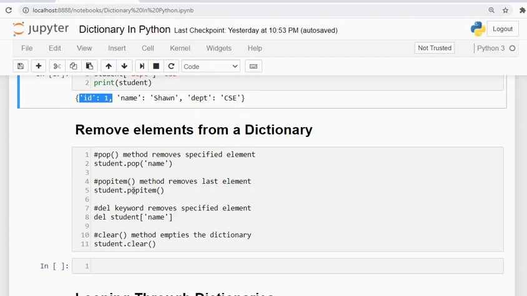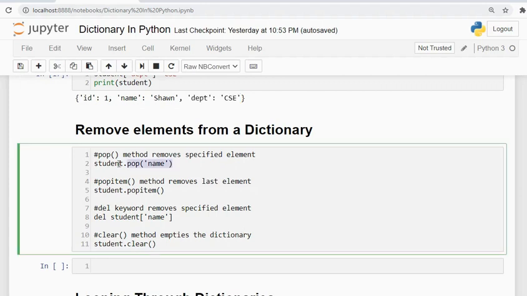Similarly, if we want to remove just the last element, it will go and remove the department CSE and we will be left with only ID 1. The del keyword removes the specified element in the same way the pop method does, and the clear method empties the dictionary. So I am just showing you what is going to happen with this remove.